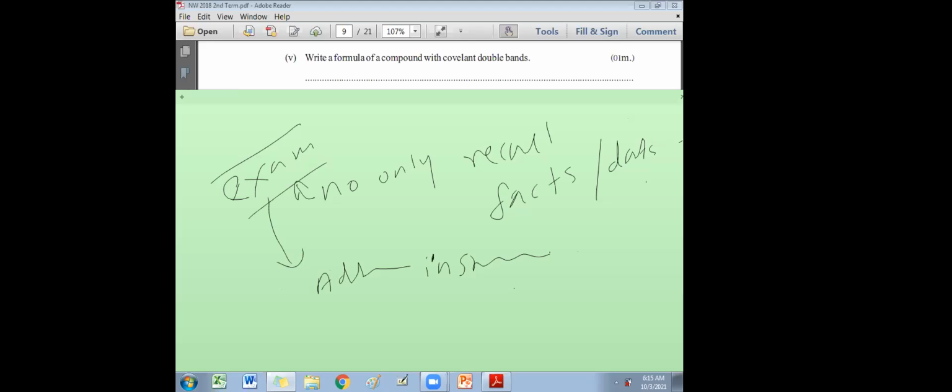And the other one is paying attention to the question word. So if someone asks, what did you eat for breakfast? You say, I ate rice and curry for lunch. Yes, what you have said is correct. You have eaten rice and curry for your lunch. But the person is asking what you ate for your breakfast. What you have told is correct, but not relevant to the question. These are the issues in O-level marking.